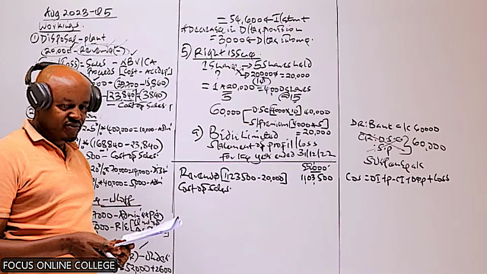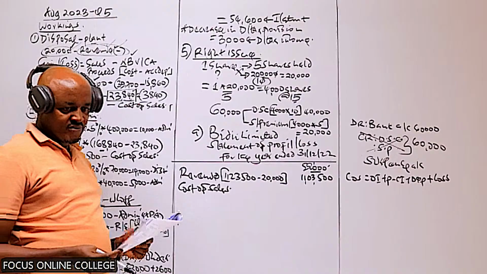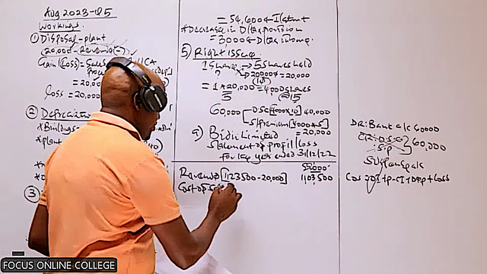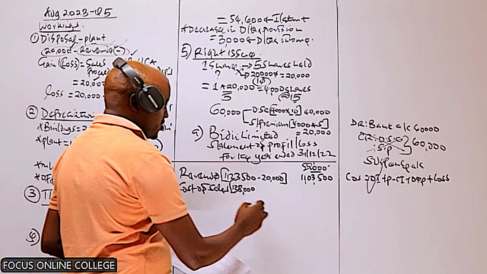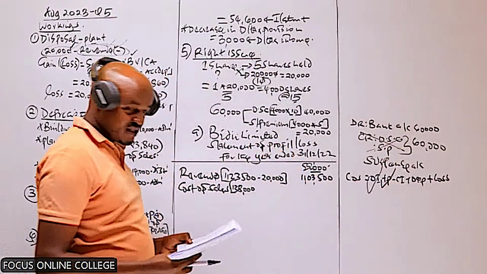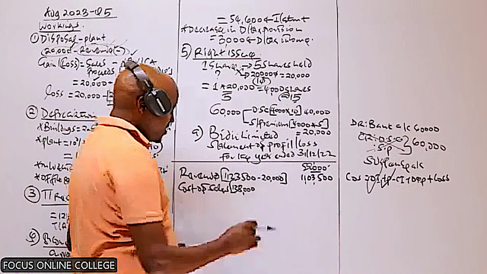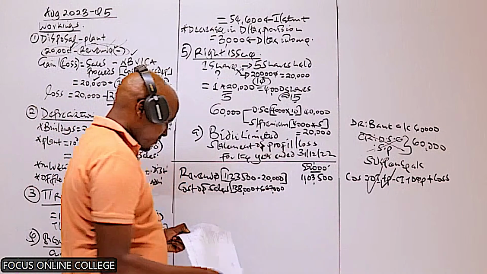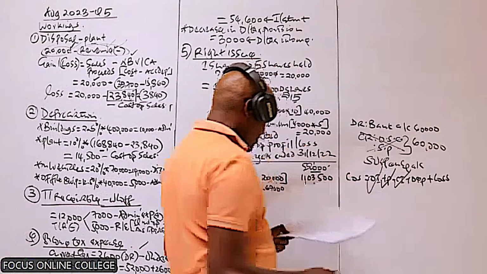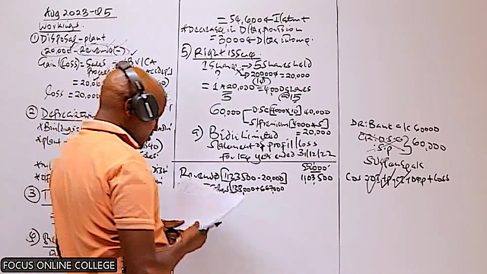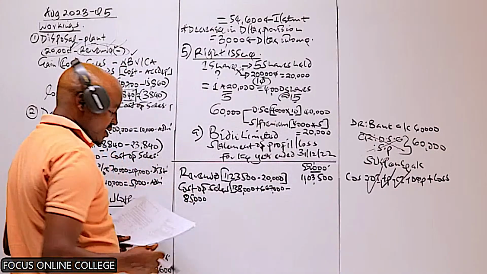So for this cost of sales, we go back to the trial balance, and below the accumulated depreciations we have the opening inventory. The opening inventory is an amount of 138,000. To that we add purchases, which is below that opening inventory, an amount of 667,000. And then to that we less the closing inventory. I hope you can remember closing inventory is in note number 5. So we less 85,000.